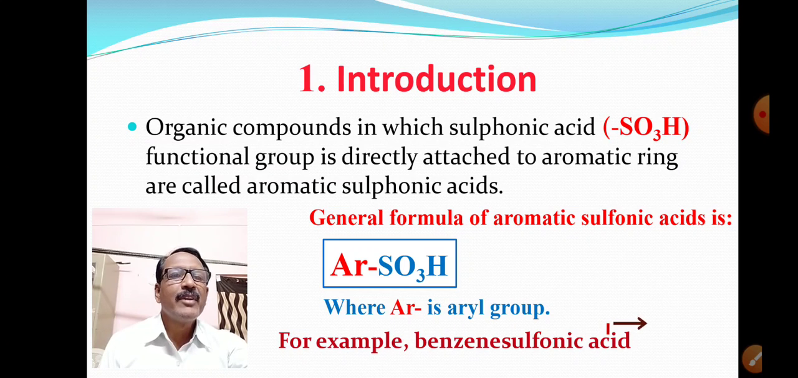What is benzene sulfonic acid? Here it is given, that is benzene sulfonic acid. Here we can see that SO3H group is directly attached to aromatic ring.